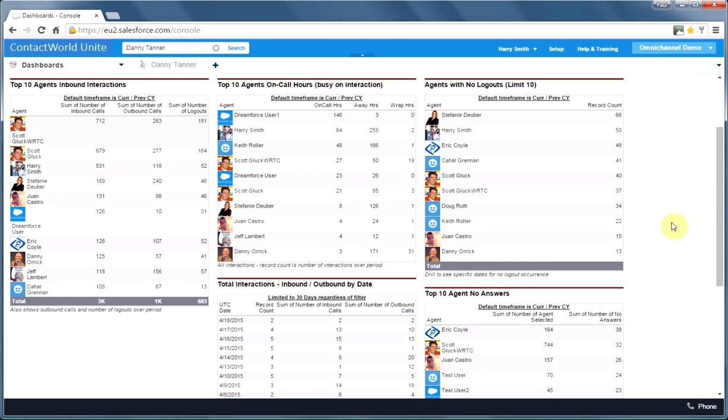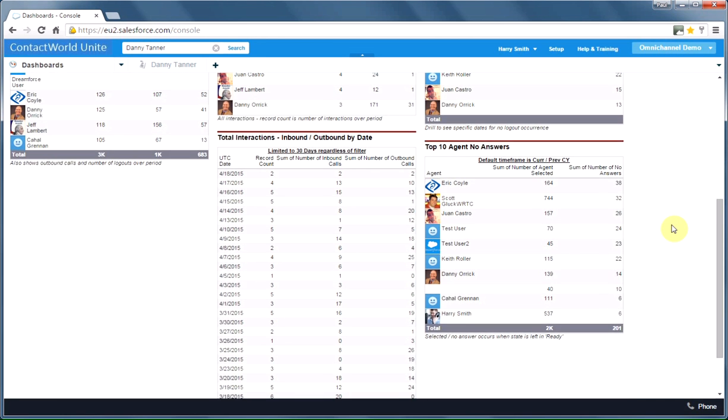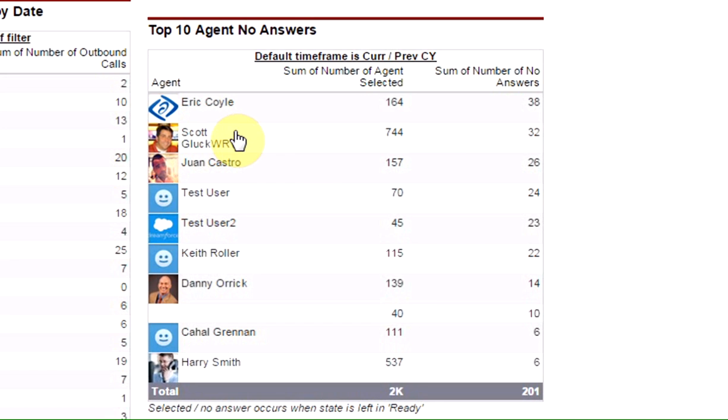Agents that aren't logging out when they should. Agents who aren't answering. So there's an agent here. So again, we'll pick up Scott. He had 744 interactions, of which only 32, a smaller percentage, still perhaps too high, where he didn't actually answer the phone.